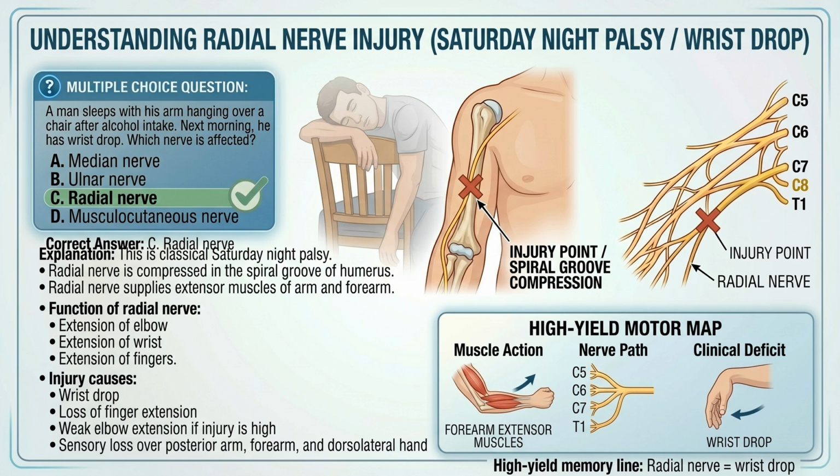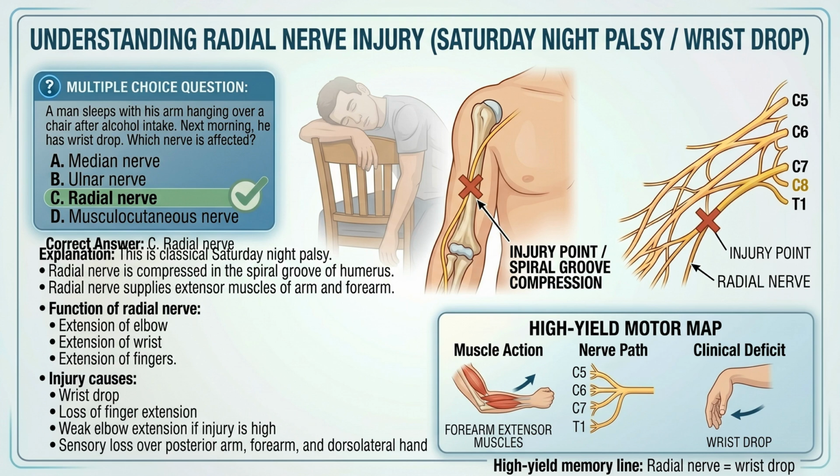Now, why is it called Saturday night palsy? Because classically, after alcohol intake, the person sleeps deeply in an abnormal position and the radial nerve gets compressed for a long time. Now look at the right side of the diagram. You can see the radial nerve traveling close to the humerus, especially in the spiral groove. Because of this close relation, the nerve can be injured by compression or by fracture of the shaft of humerus.